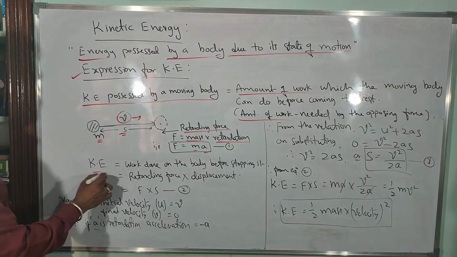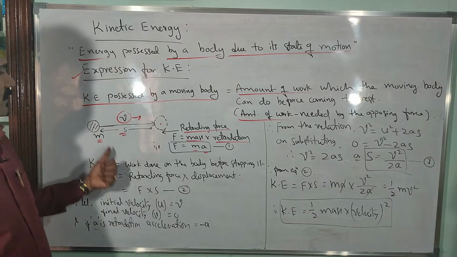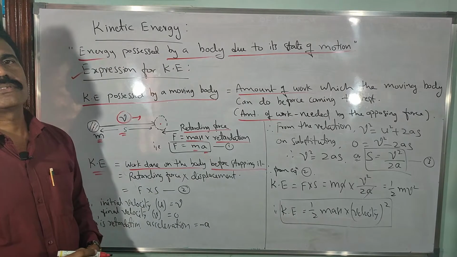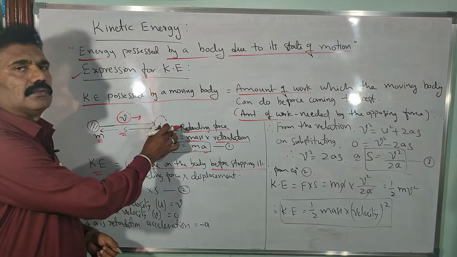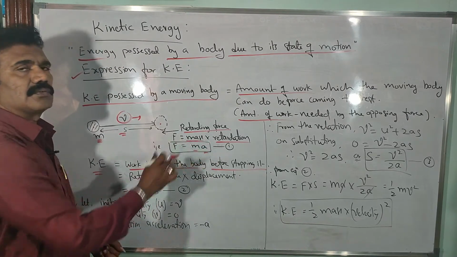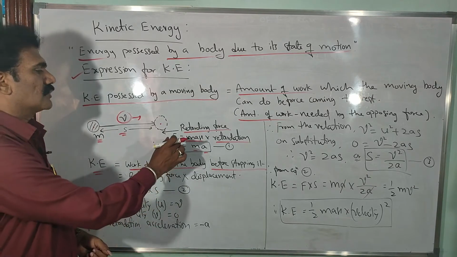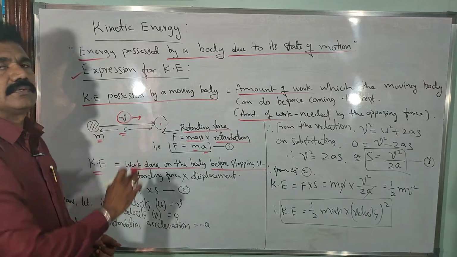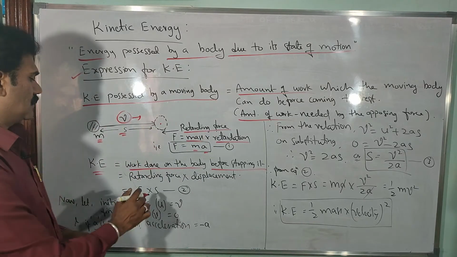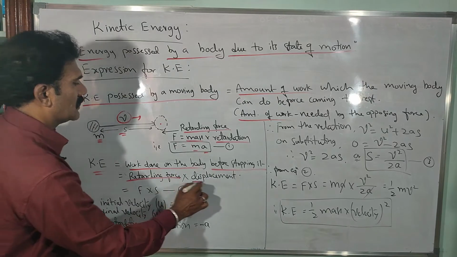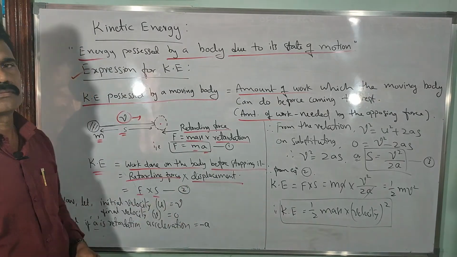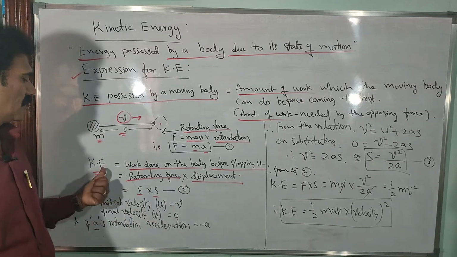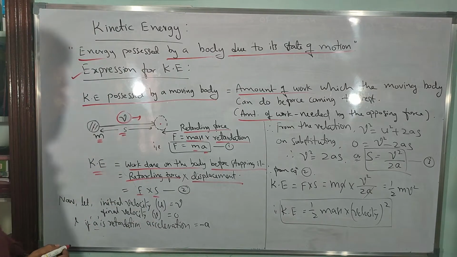Now the kinetic energy, as I said, should be equal to the work done on the body before stopping it. What is the work done before coming to rest? Based on this, you have to consider the retarding force applied on the body into the total displacement before coming to rest. That is, F into S is the work done, correct? Let it be equation 2, so that our work done must be equal to the kinetic energy also, clear?